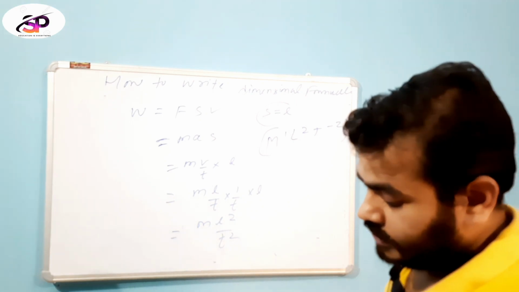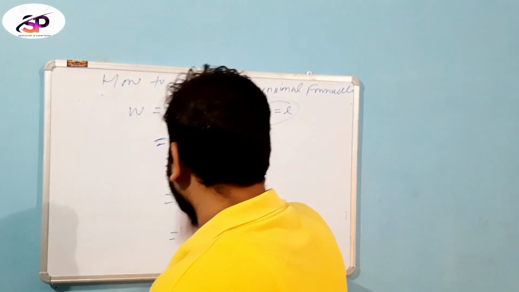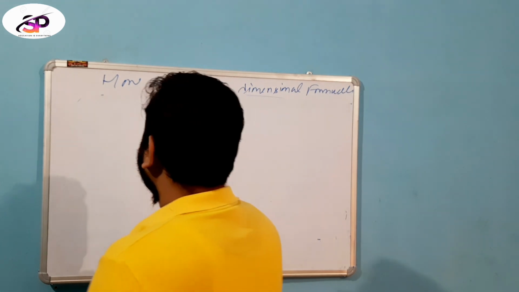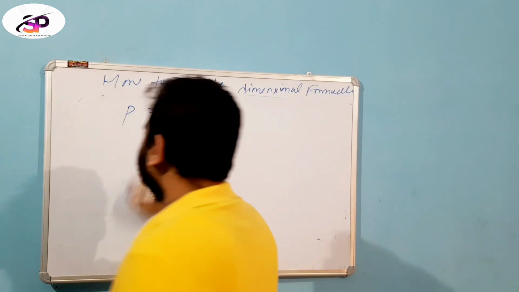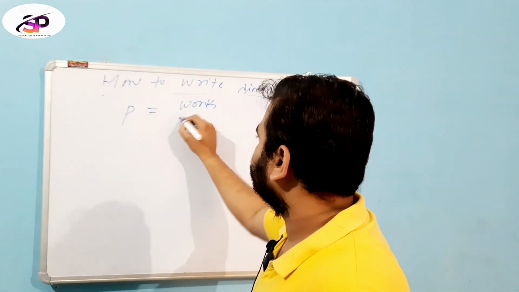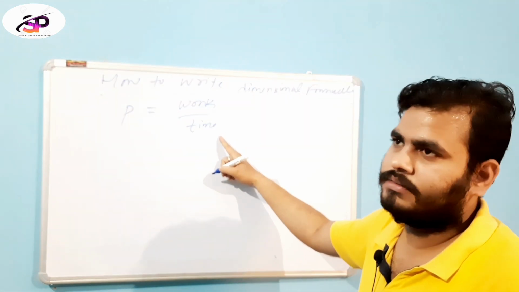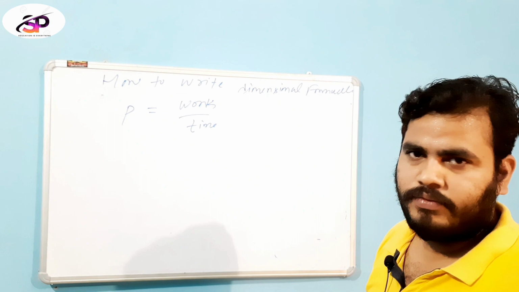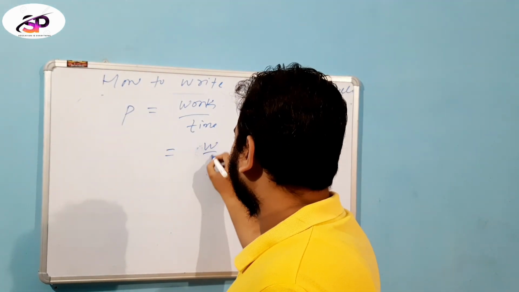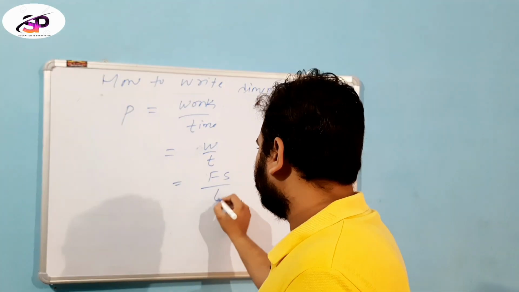Then for power, a derived physical quantity, I write its dimension formula. P is equal to work per time. First of all, I write the mathematical equation, then split up into fundamental physical quantities. We know work is equal to force into displacement, divided by time.